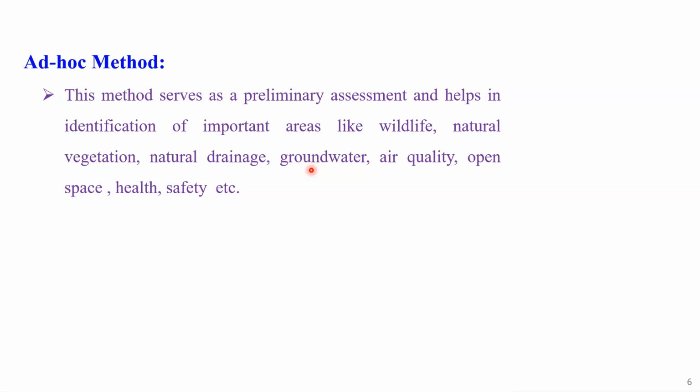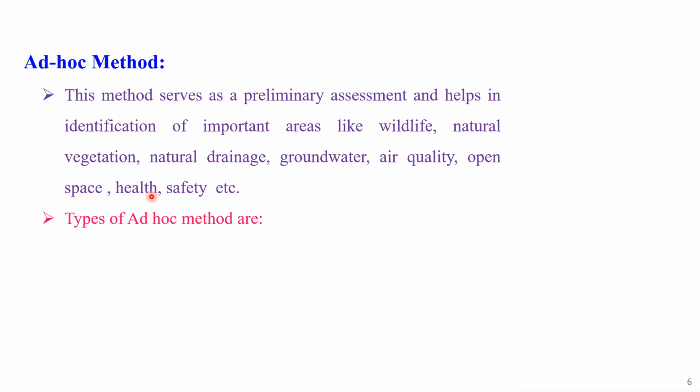Not only groundwater, it may be surface water also, air quality, open space, and health. We are talking about human health as well as animal health or ecosystem health. So each and every environmental health and safety aspect is covered when we carry out environmental impact assessment by using the ad hoc method. So therefore, this is a very important thing.